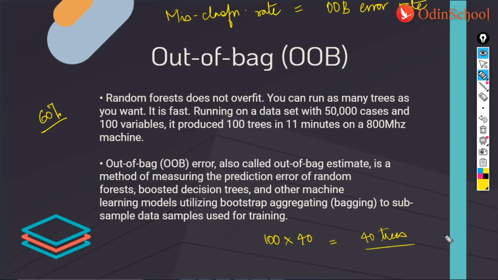Now here each tree gives a classification on leftover data. This is what we call OOB, and we say the tree votes for the class. That is, the random forest algorithm basically chooses the classification which has the most votes over all the trees in the forest. For a binary dependent variable, the vote would be a yes or a no, right? But if it is something else, then the vote would come up appropriately.